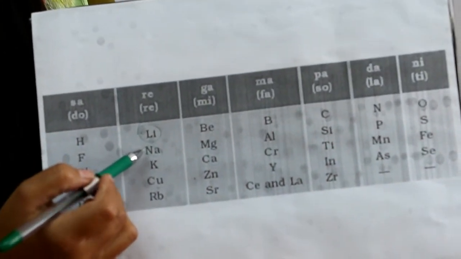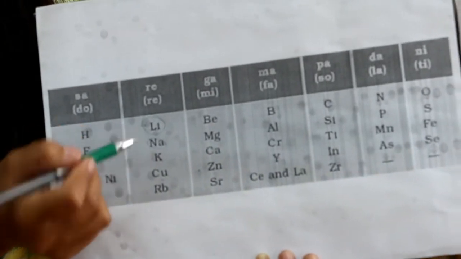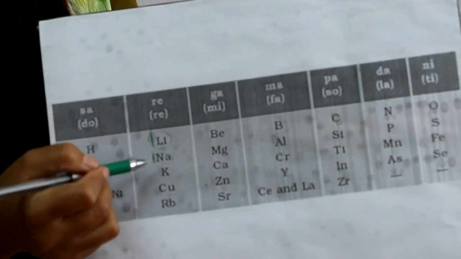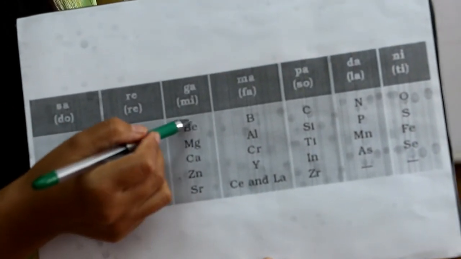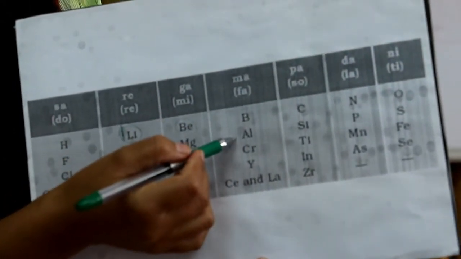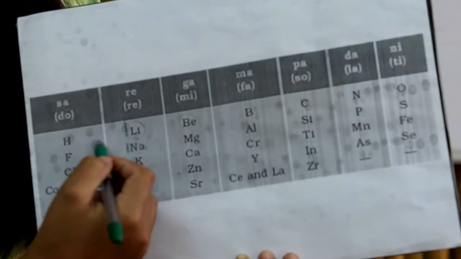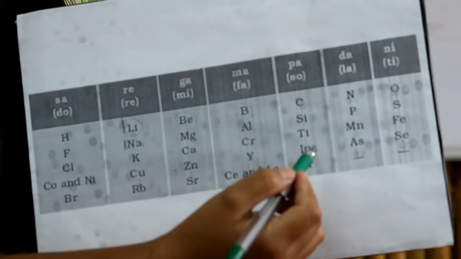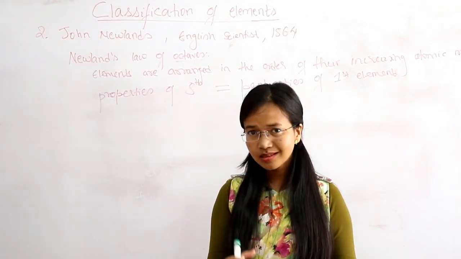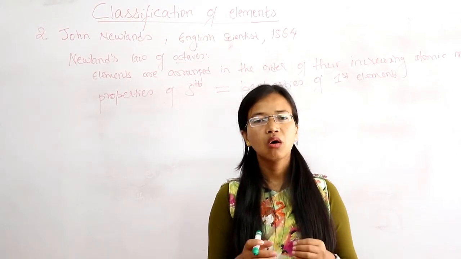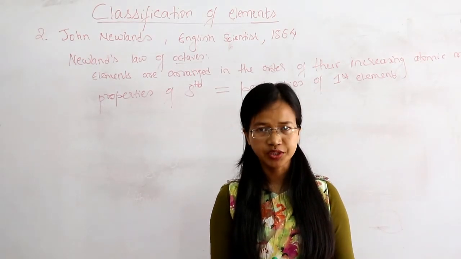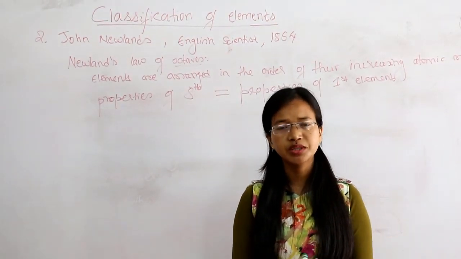According to Newlands' law, in this case lithium and sodium will have the same properties. Similarly, beryllium and magnesium will have the same properties. Boron and aluminium will have the same properties, and in this way you can check the same thing. Alright. But still, Newlands' work does not hold for every element. So there are some issues with Newlands' law of octaves. Let us see some of them.